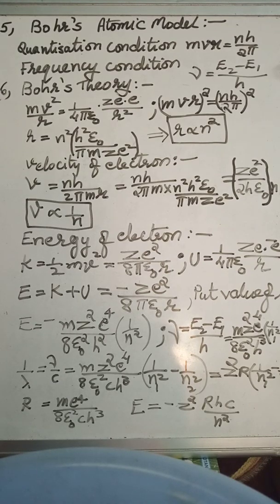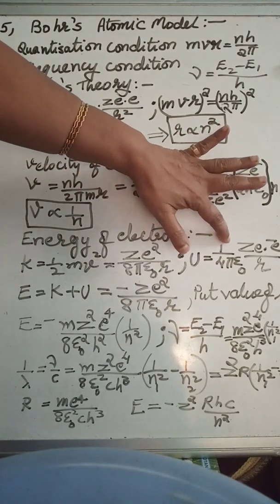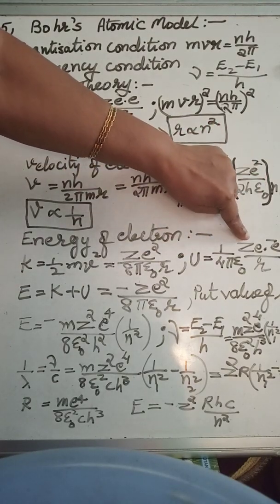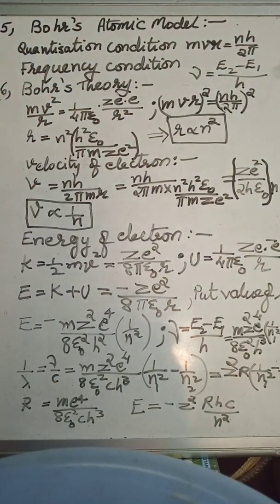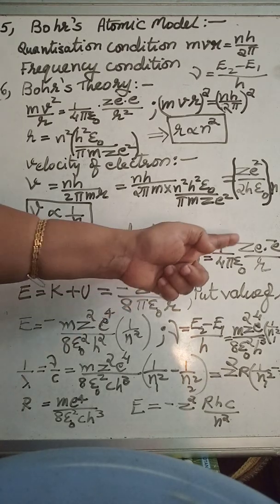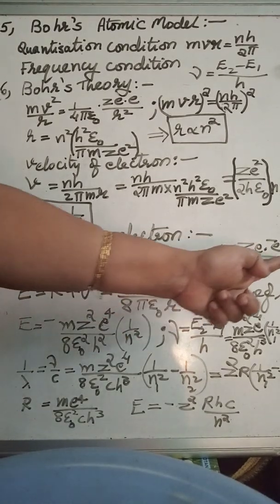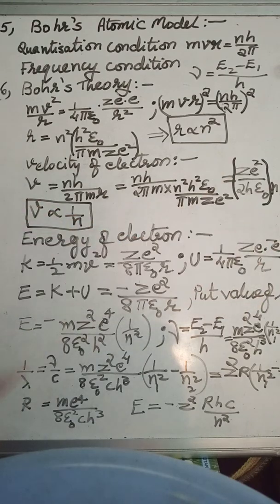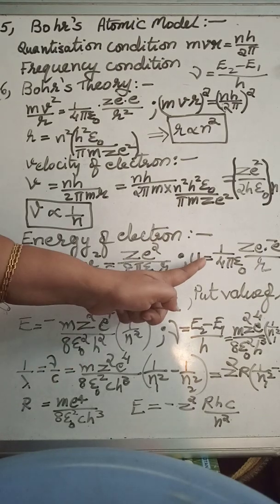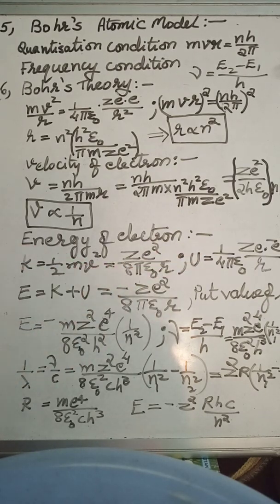Now come to potential energy. In the last part of the chapter we have learned the electrostatic potential energy formula is 1 upon 4 pi epsilon naught Q1 Q2 upon R. So here Q1 will be the charge inside the nucleus, that means Z protons, and electron in the orbit, so 1 electron, minus e charge. So this is the electrostatic potential energy and this is the kinetic energy.